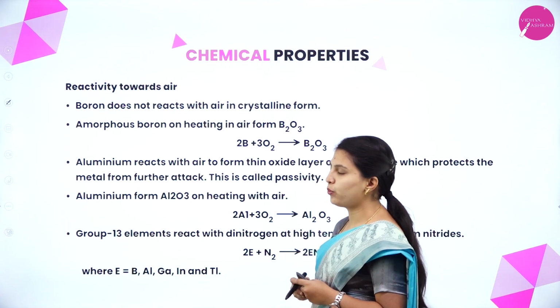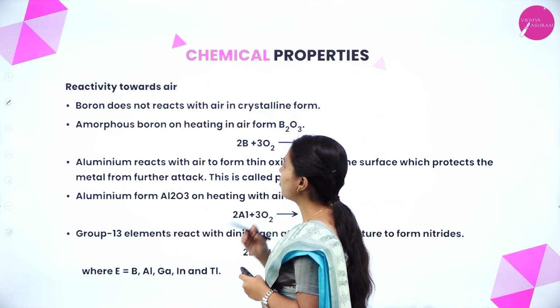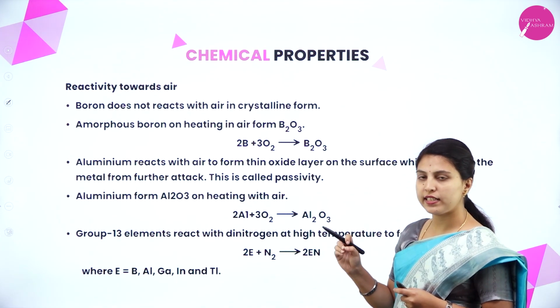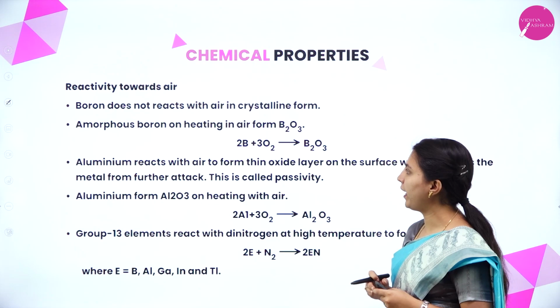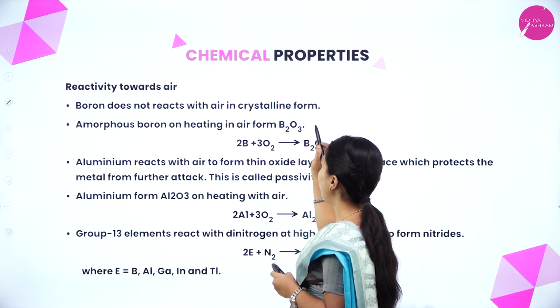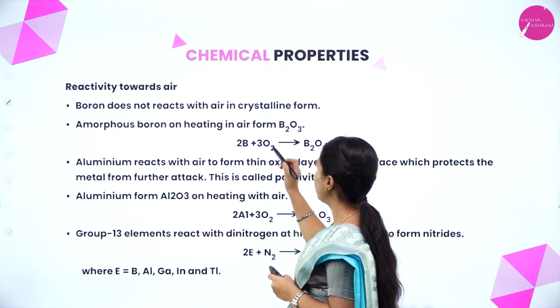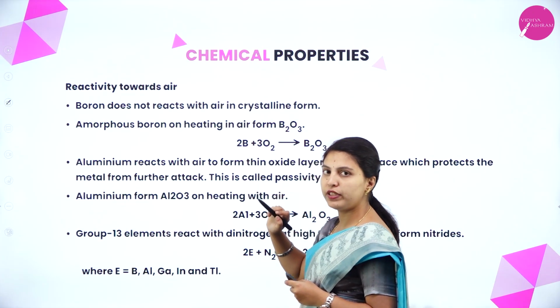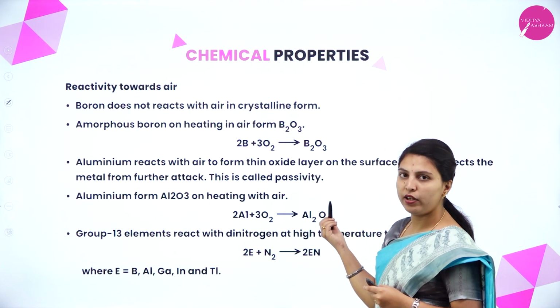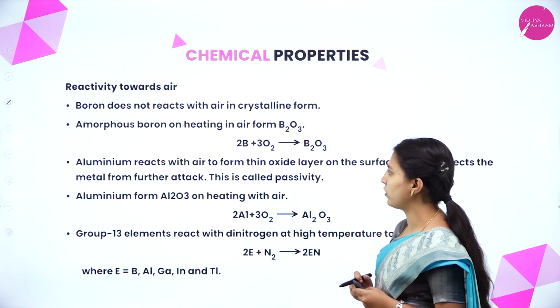Next, reactivity towards air. Boron does not react with air in crystalline form. When boron is in crystalline form, it will not react with air. Amorphous boron on heating in air forms boron trioxide. See here, when it turns to amorphous boron, then it will react with oxygen in enormous heat. It will form boron trioxide.